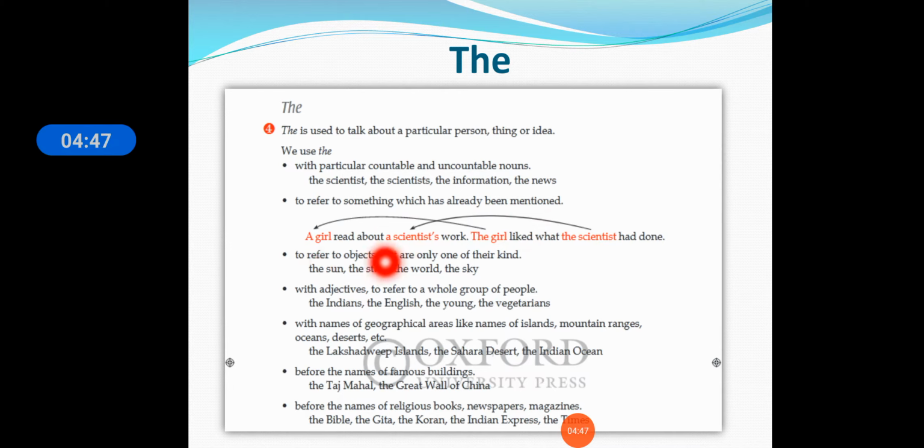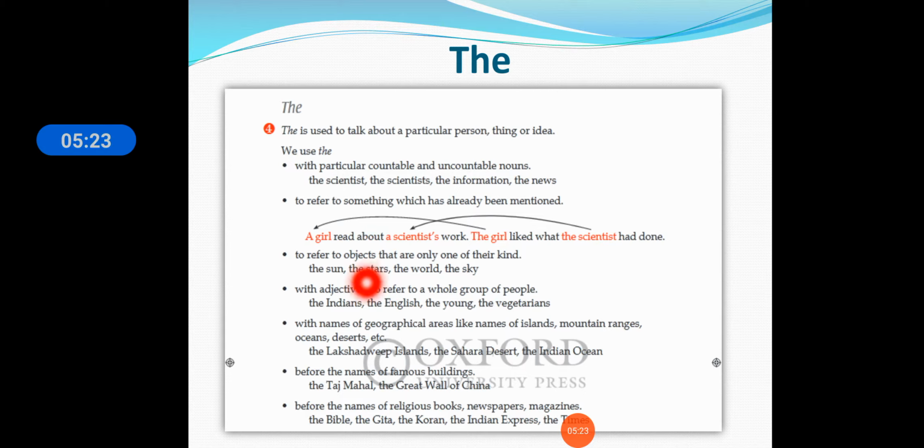A girl read about a scientist's work. The girl liked what the scientist has done. Now here a girl is repeated. So first we have a girl, then we have used the girl because it is repeated. A scientist, the scientist. So it is referred to here. Whatever is repeated, that is, already mentioned in a sentence, there also the is used.